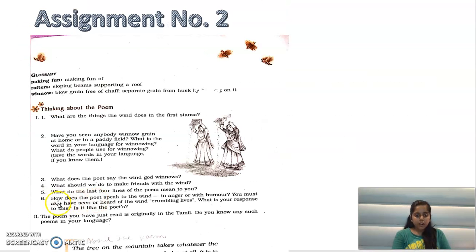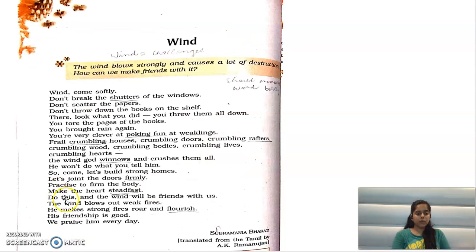Okay, question number 5. What do the last four lines of the poem mean to you? Let's see what the last four lines are. These are the last four lines. So do this and the wind will be friends with us. The wind blows out weak fires. He makes strong fires roar and flourish. His friendship is good. We praise him every day. So what is the meaning of these four lines?